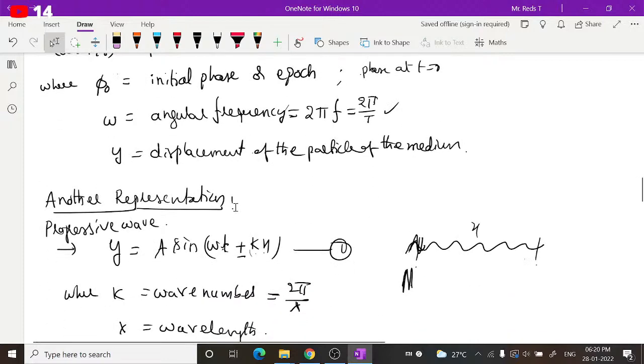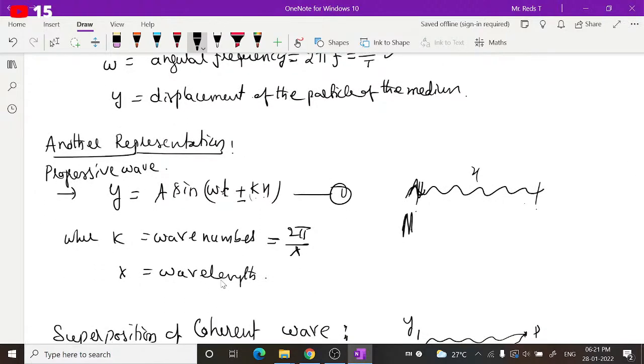Another representation is in terms of propagation. How can you express this light wave or any wave? We can call it a progressive wave. If you are treating light as a progressive wave, you can express the displacement of the light wave as y is equal to a sin(omega t plus or minus kx), where all parameters have the same meaning, except here we have a new term kx, where k is called the wave number. It is denoted by 2 pi by lambda, where lambda is the wavelength.